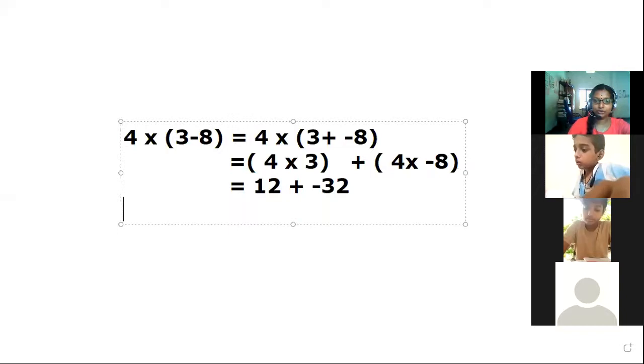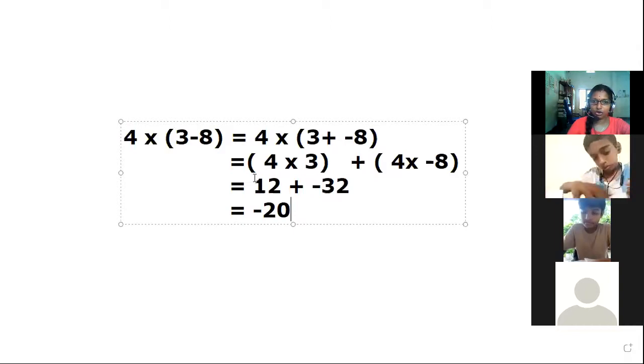Then the sum of 12 and minus 32 is minus 20. Here 12 is positive and 32 is negative, so their sum is minus 20 itself.